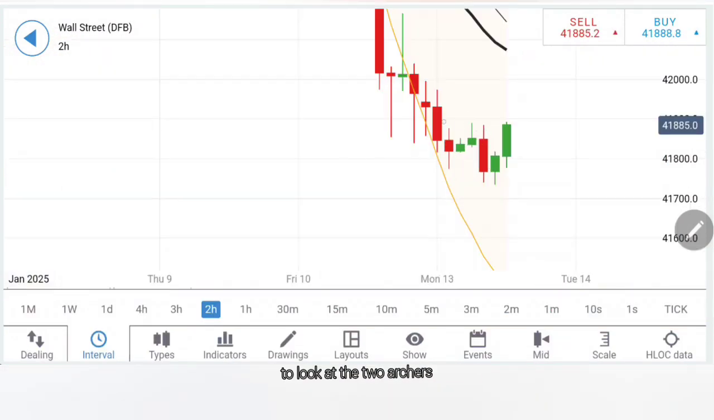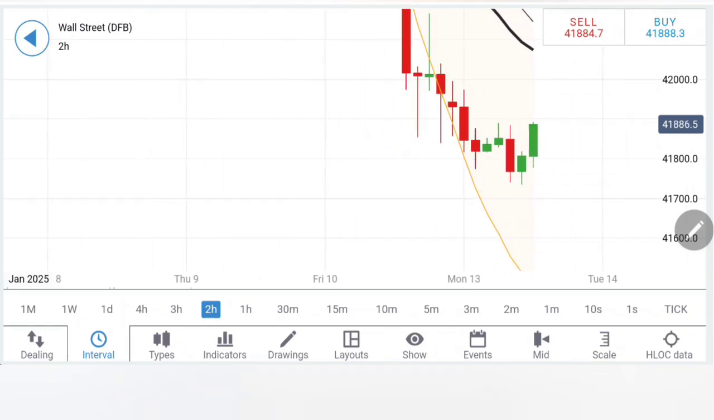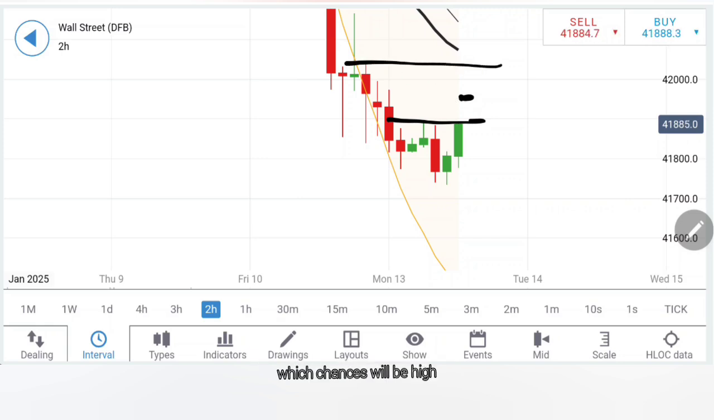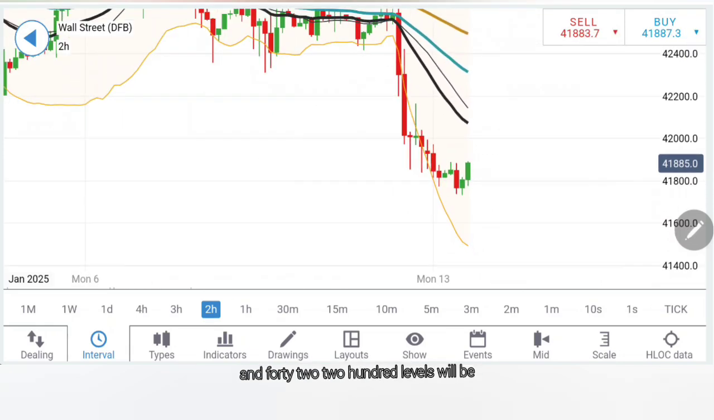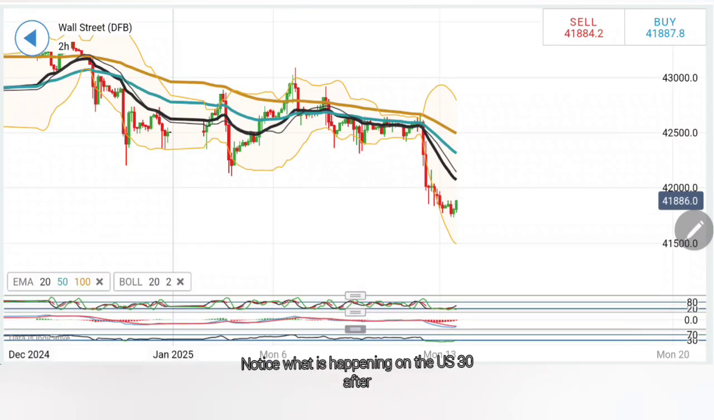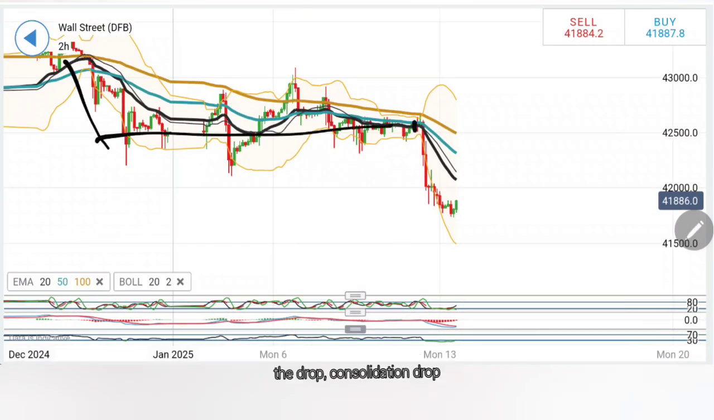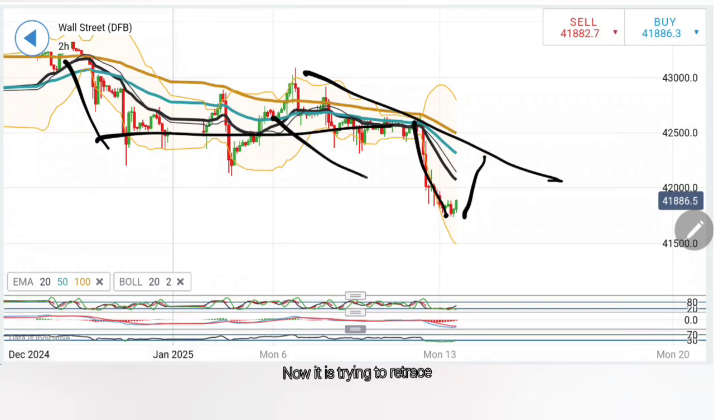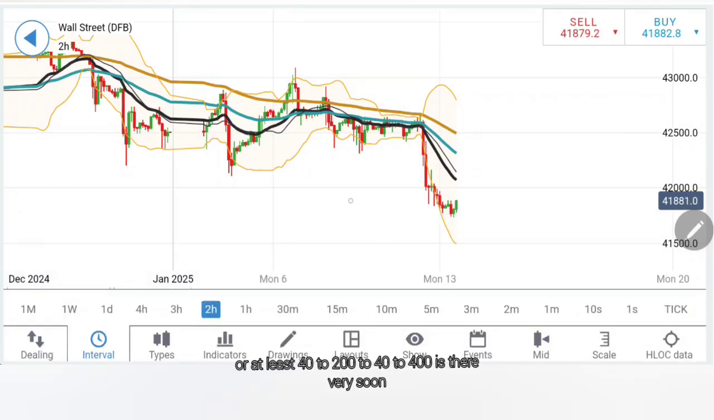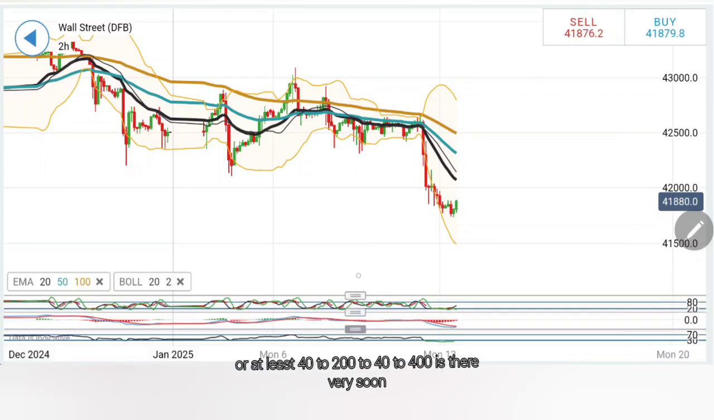Look at the 2 hour chart. This is where I will wait for it to break 41,900 levels, and then 41,950 levels. Breaking beyond which, chances will be high that 42,050, 42,100 and 42,200 levels should be there very soon. Notice what is happening on the US 30 after the drop, consolidation, drop. Now it is trying to retrace. It is trying to create this channel. Chances for higher highs, or at least 42,200 to 42,400, are there very soon.